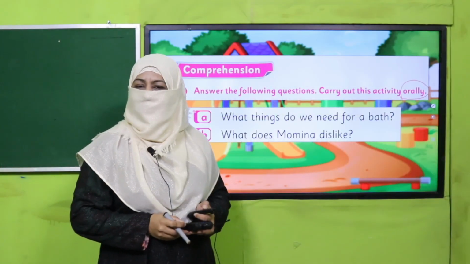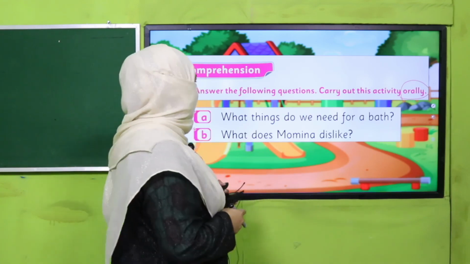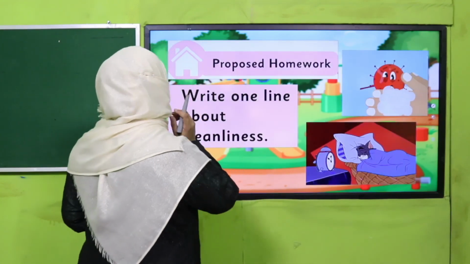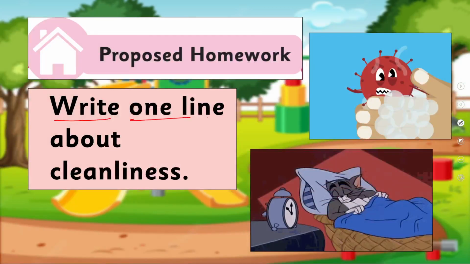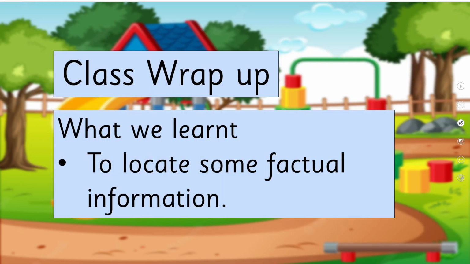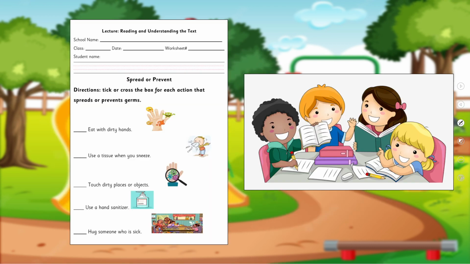Yes, my dear children, are you done with it? Good, you are smart. So it's time for your homework. You will write one line, only one line about cleanliness. Whatever you learned today, just write it in one line. And here, what we have learned today, to locate some factual information, and here is a worksheet.